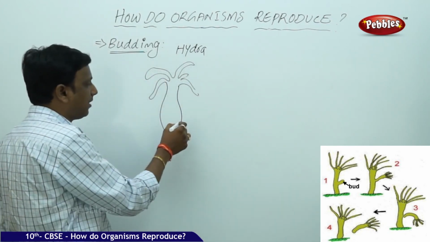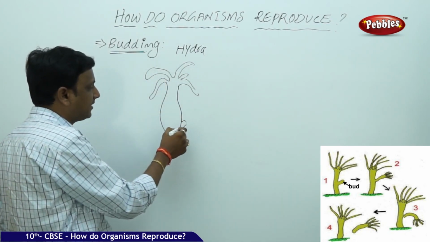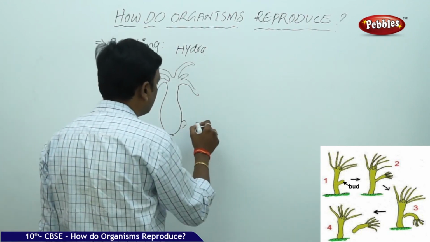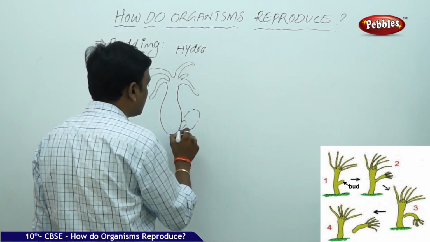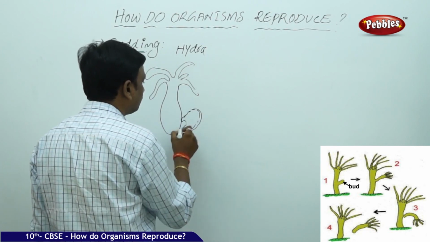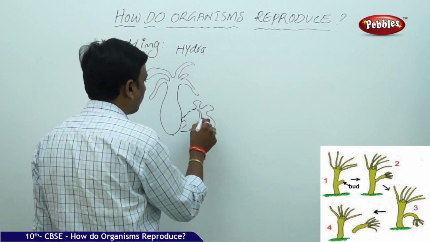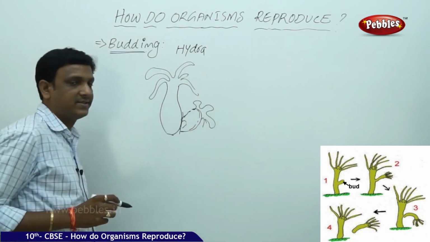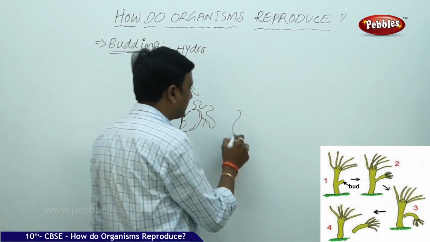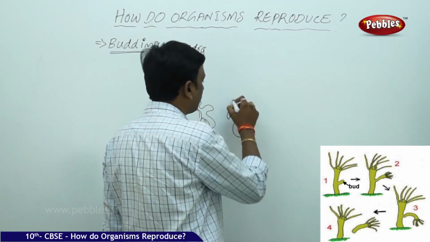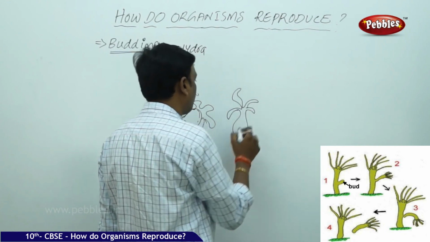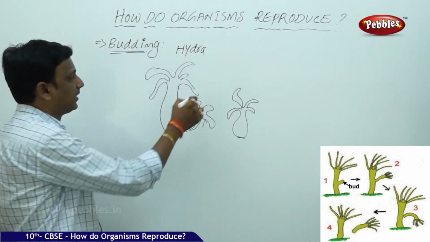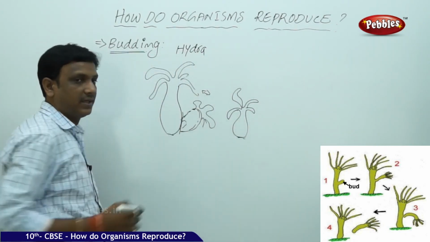This Hydra produces a small bud on the surface of its body. This bud gradually grows up and detaches from the parent and grows as an individual, separate organism. This is what is called budding in Hydra.